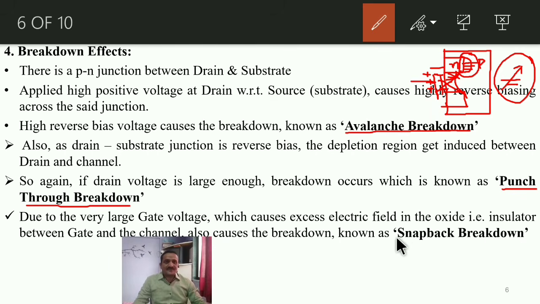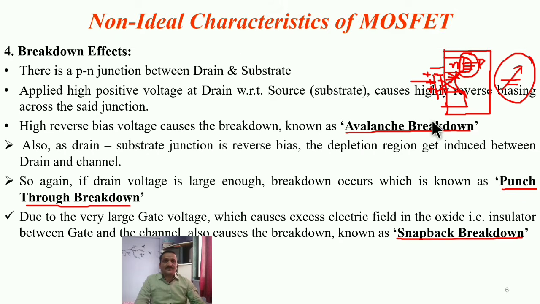So three types of breakdowns may occur in a MOSFET: avalanche breakdown between drain and substrate; second, punch through breakdown between drain and channel; and third, snapback, through the insulating layer between gate and channel.